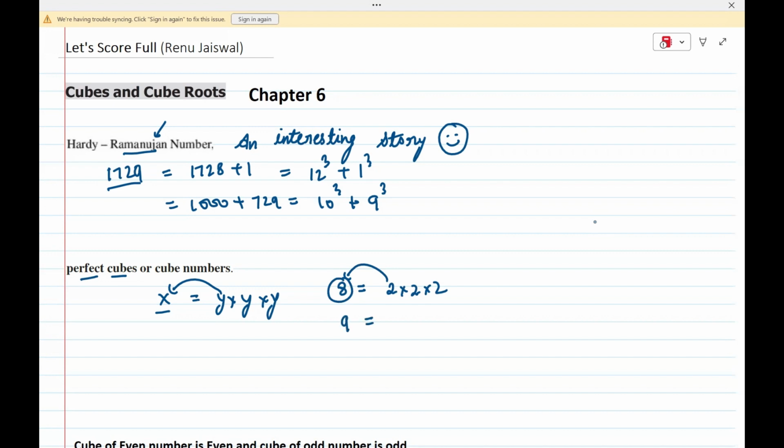But take the example of 9. I can write this as 3 into 3. It does not take 3 times. So 9 is not a perfect cube. But if I multiply 3 three times, I get 27, which means 27 is a perfect cube. Take one more example like 64. I can get 4 into 4 into 4. 4 I am taking 3 times. So 64 is a perfect cube. I hope that is clear.